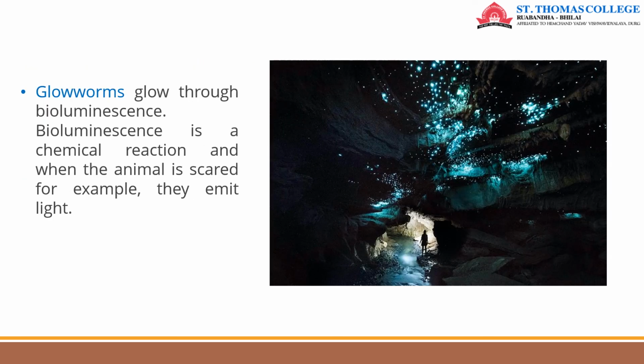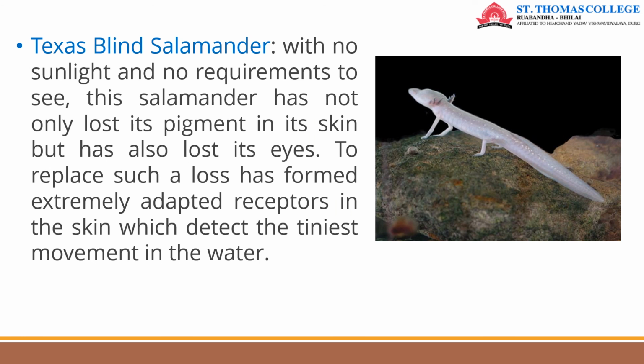Then glowworms. We know glowworms glow through bioluminescence. So bioluminescence is a chemical reaction, and when the animal is scared, for example, they emit light. So this is a Texas blind salamander. With no sunlight and no requirement to see, this salamander has not only lost its pigment in its skin, but it has also lost its eyes. To replace such a loss, it has formed extremely adapted receptors in the skin which detect the tiniest movements in water.